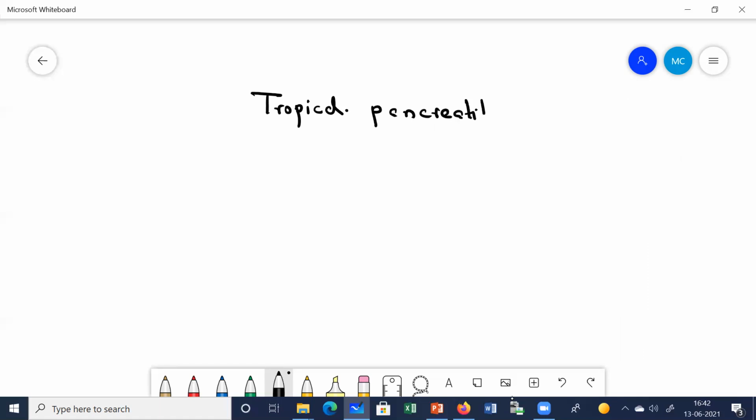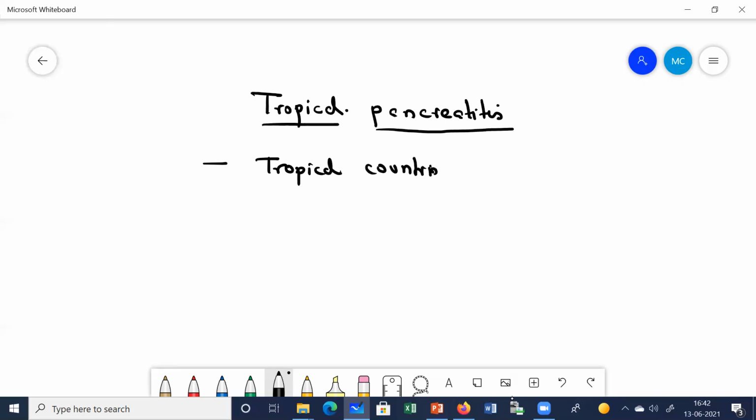Tropical pancreatitis. It is a pancreatitis only, but this pancreatitis is not related to alcohol intake. And this type of pancreatitis is mainly seen in the young population. It's a juvenile population form of acute pancreatitis. It mainly affects young people, generally the males. Even the etiology is not very much confirmed, that this is the cause. It can be familial, it can be due to different infections. So tropical pancreatitis, I just want to tell you a little bit about it. It is mainly seen in the tropical countries. It mainly affects the young males.